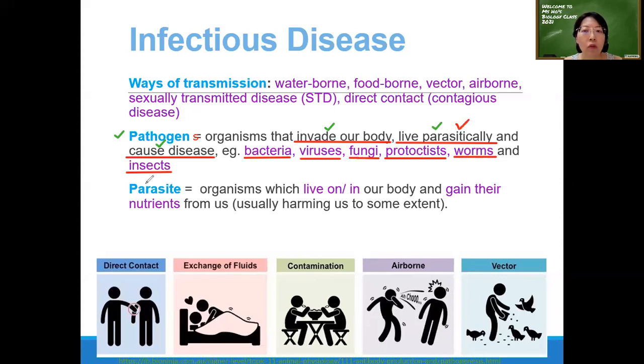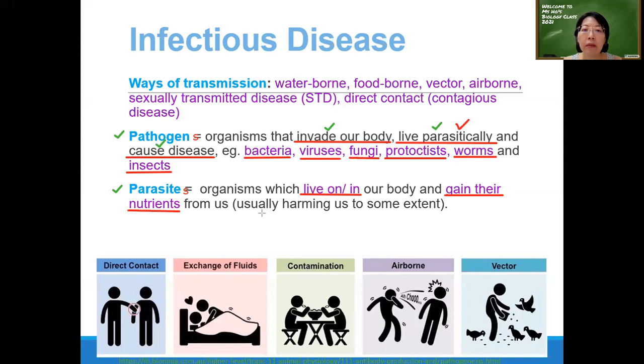parasitically, right? So what do you mean by parasite? Parasites, I must put an S here, right? Parasites are organisms which can live on or in our body. Live on means on our skin, on our hair. Or in our body means inside our body, like in the organs, in the cells, in the brain, in the lungs, in the intestine. And why do they want to live there? Because they can gain their nutrients from our body. That's why they want to live there.